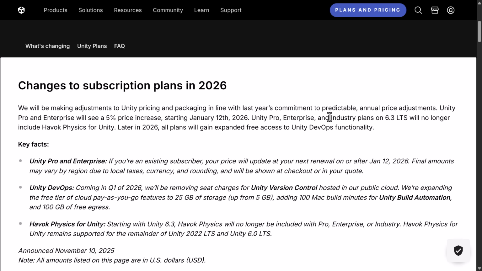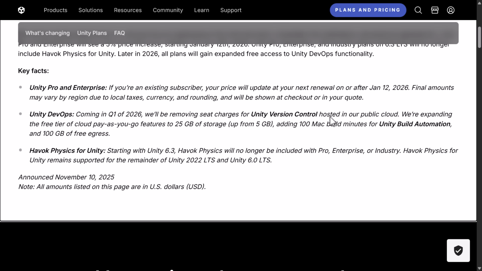Unity Pro, Enterprise, and Industry plans on 6.3 LTS will no longer include Havok physics for Unity. Later in 2026, all plans will expand free access to Unity DevOps functionality. So the key facts of this change: Unity Pro and Enterprise, if you are an existing subscriber, your price will update at your next renewal date on or after January the 12th, 2026. Final amounts will vary by region due to local taxes, currencies, and rounding, and will be shown at checkout or in your quote. For DevOps, coming in Q1 of 2026, we will be removing seat charges for Unity version control hosted in their public cloud.